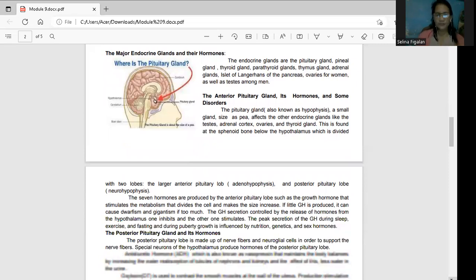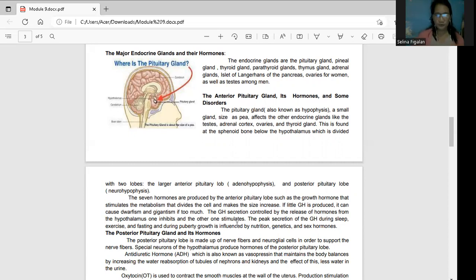The 7 hormones which are produced by your anterior pituitary lobe, which are the growth hormone. So yung nag-govern ng ating paglaki, then stimulates the metabolism also. Okay, so take note class that your pituitary gland ay marami siyang galamay, kaya nga tawag sa kanya that is the master gland. The growth hormone secretion is controlled by the release of hormones from the hypothalamus, one inhibits and the other one stimulates. That is the reason why merong kaso na gigantism and then the dwarfism, which is